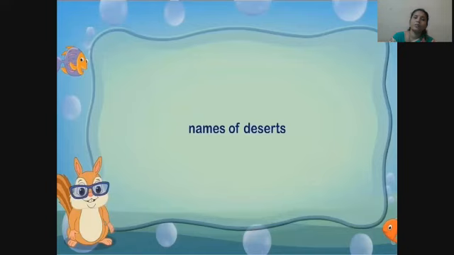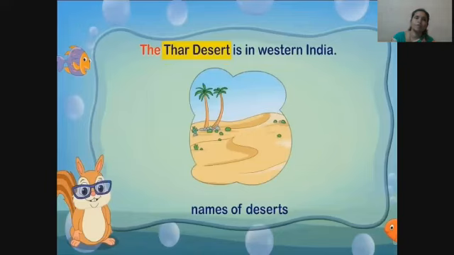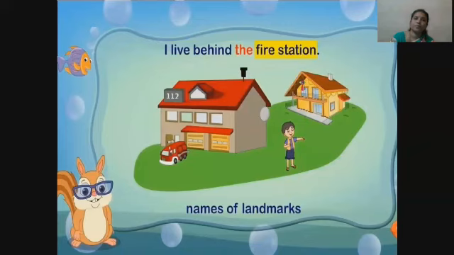The is used before names of deserts. The Thar Desert is in Western India. The is used before names of landmarks. I live behind the fire station.